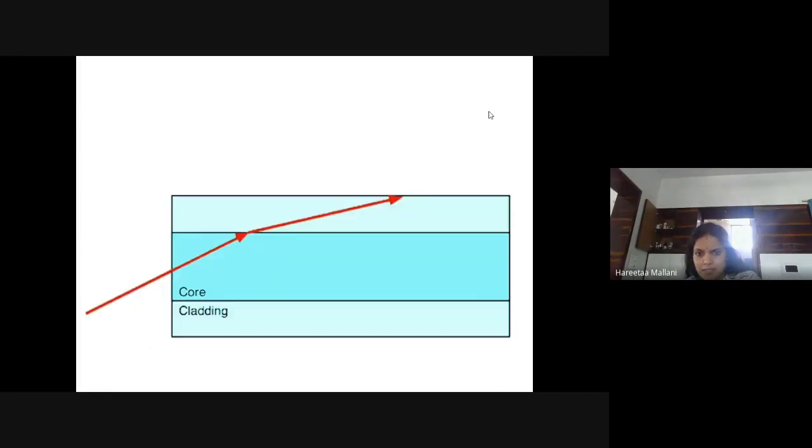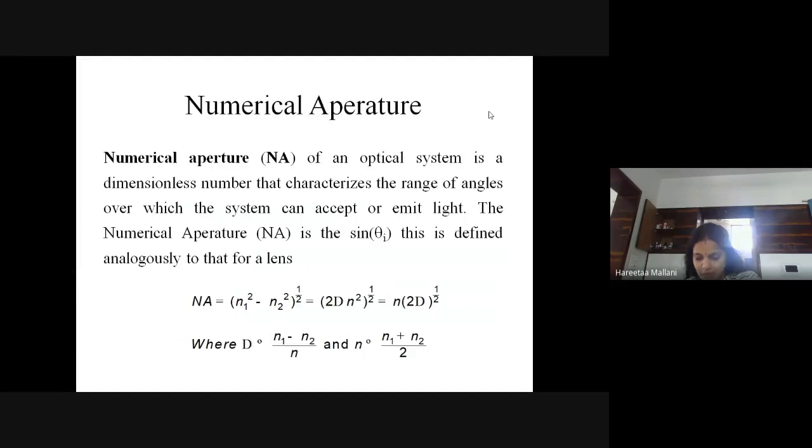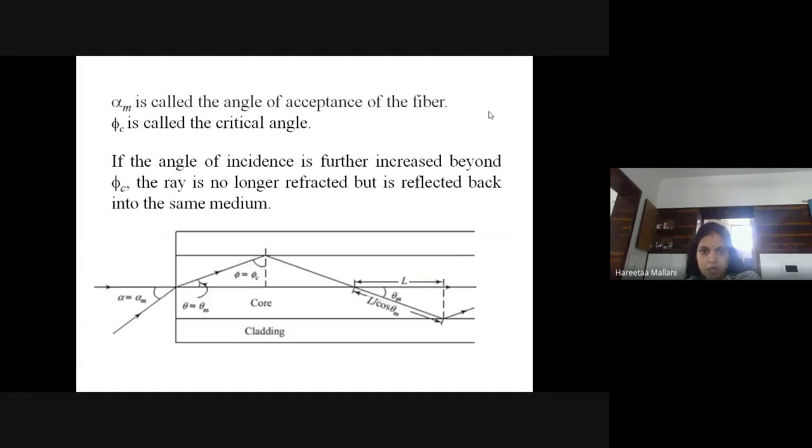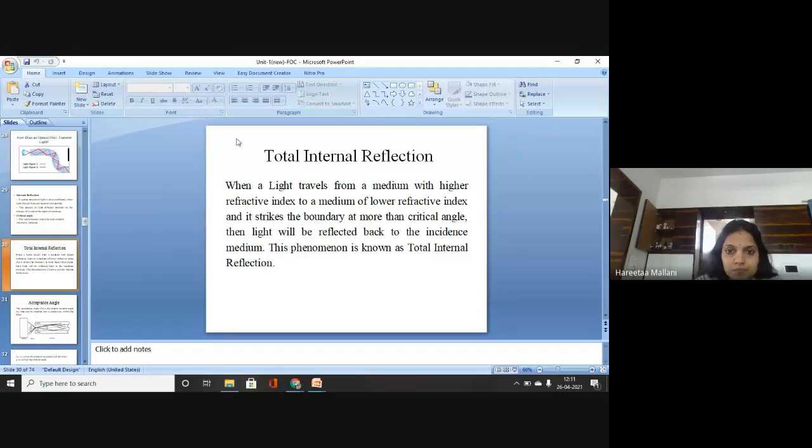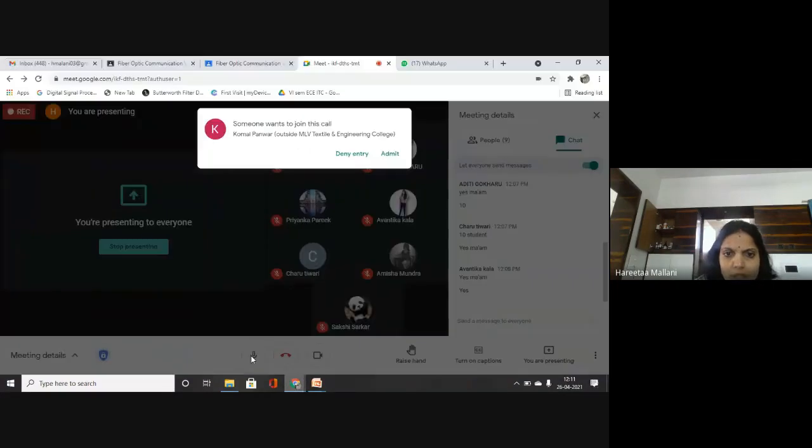So we will discuss these things in detail. What do we mean by these parameters? Total internal reflection. First, write down the definition of this. What do you mean by total internal reflection? And see, parallelly, I will show you one more thing.